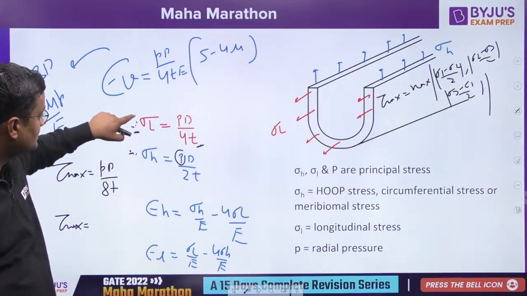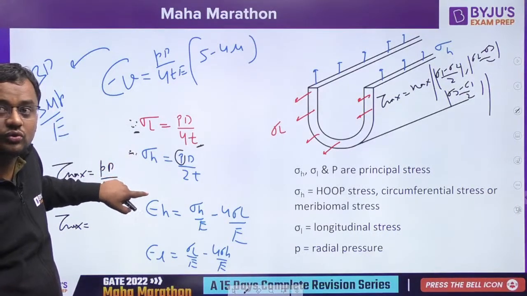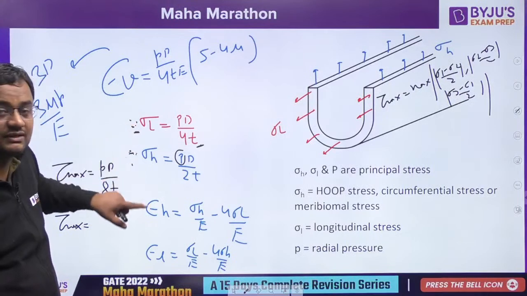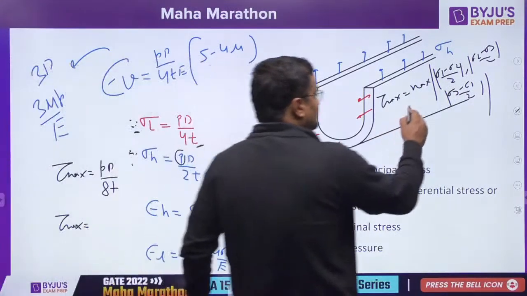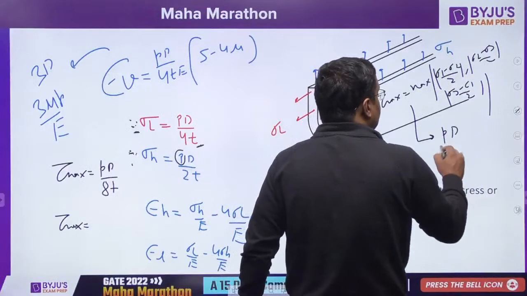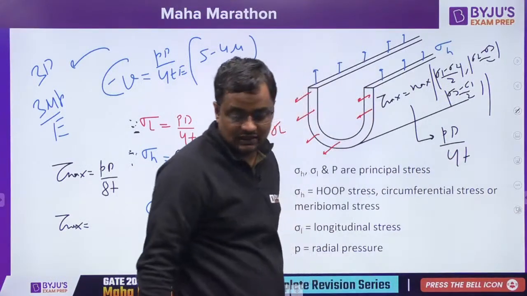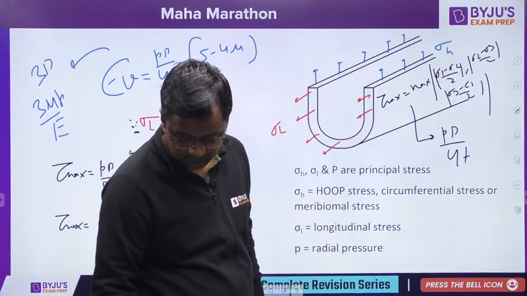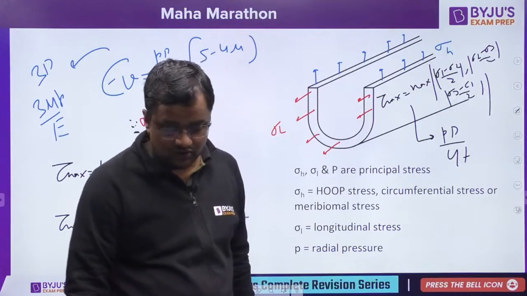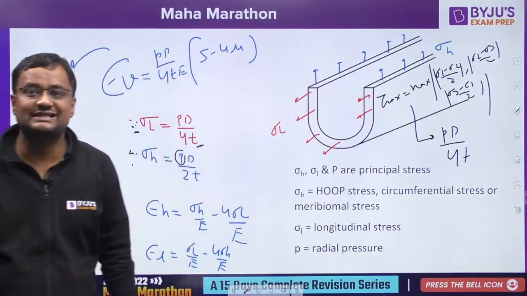So sigma 1 is this, sigma 2 is this, sigma 3 is 0, and if you apply for the absolute case, that is 3D, absolute means 3D, it is PD by 4T. Everybody please let me know, have you got it or not? Any doubt, please ask me.